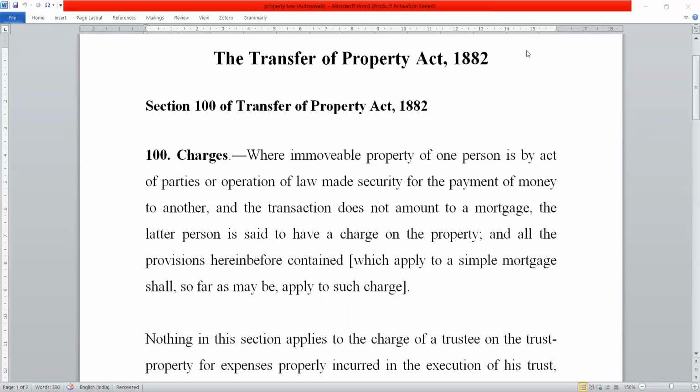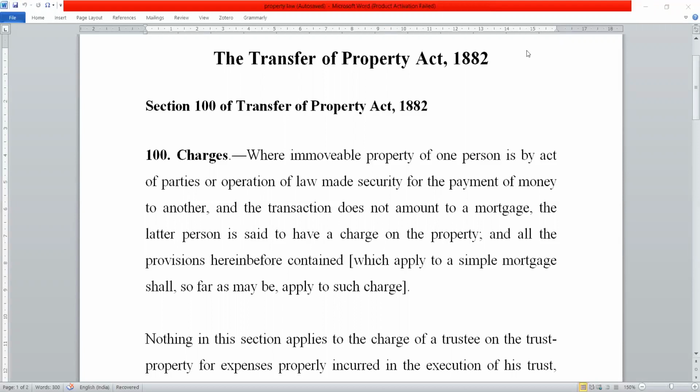However, before we understand the difference, it would be pertinent to understand the meaning of charges itself. So we will go through this particular Section 100 of the Transfer of Property Act and we'll see what happens.